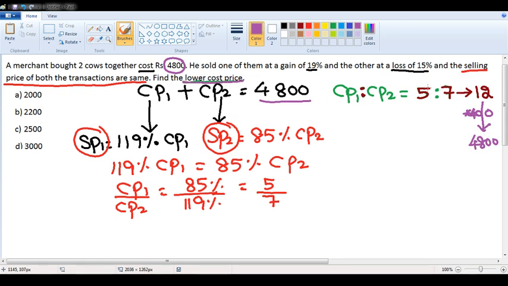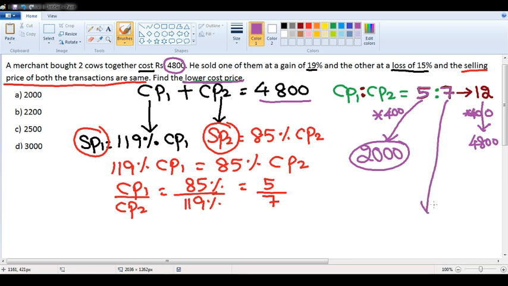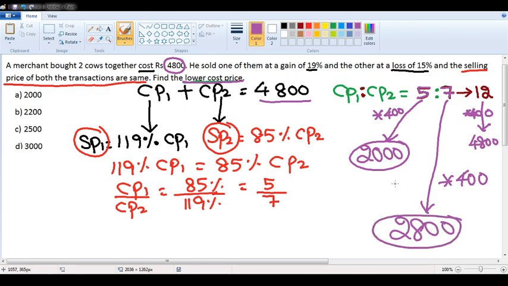According to the ratio, lower cost price is 5, higher cost price is 7. They are asking only the lower. According to the ratio, lower is 5. That also multiply by 400. 5 into 400, how much is it? 2000. Suppose they ask for the higher cost price, that also multiply by 400. That's the beauty of using this concept. 7 into 400 is 2800. But as of now, the answer for this question is 2000.